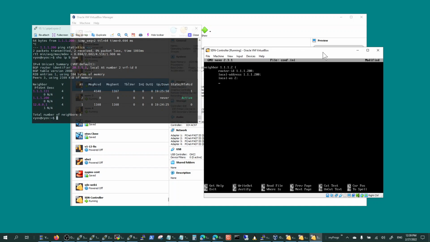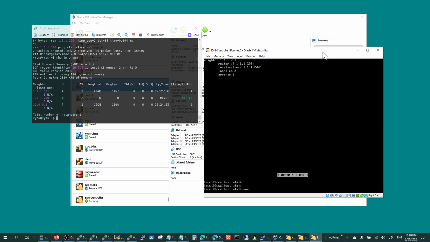Semicolon, tab, peer AS is also 2. The controller has to be in the same BGP AS as the BGP speaker that you're trying to program. Okay, got all that correct. Control X, yes.